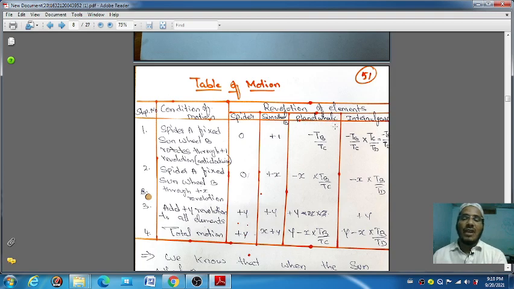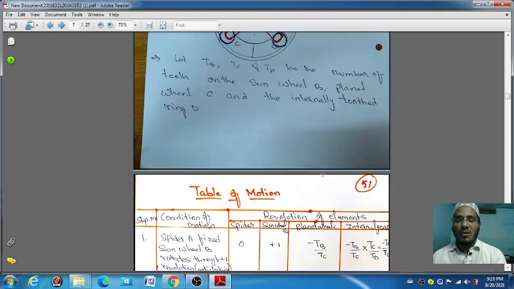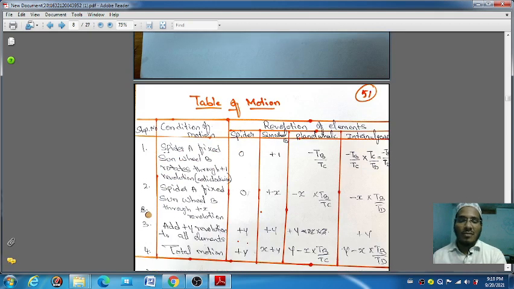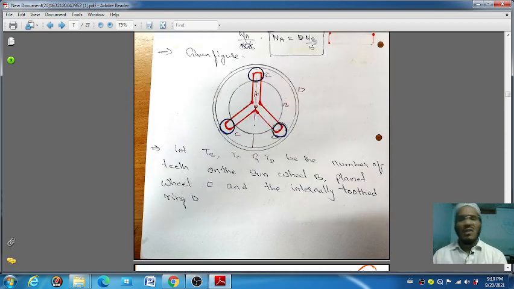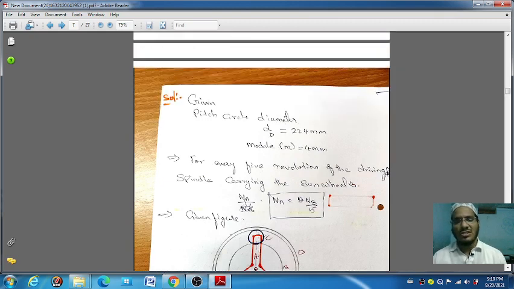Planet C, we have to take only one because of the 3 is there. We have to take only one. Okay, so first in that first condition, spider A is fixed, that's why here the 0, and wheel B is rotated in anti-clockwise direction. Where the question is given the anti-clockwise direction, spider is fixed.